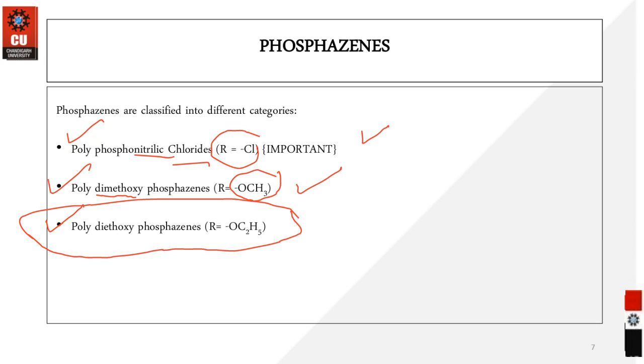So these are the most prominent classes of the phosphazene, which have been widely exploited and studied for various structural studies and various applications.